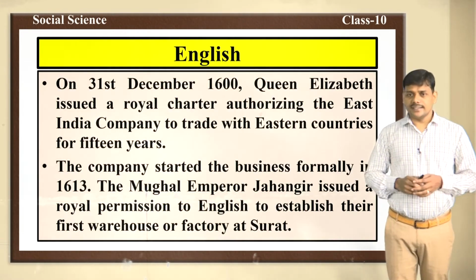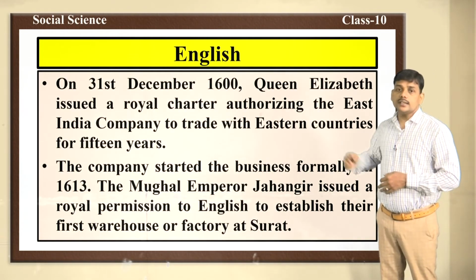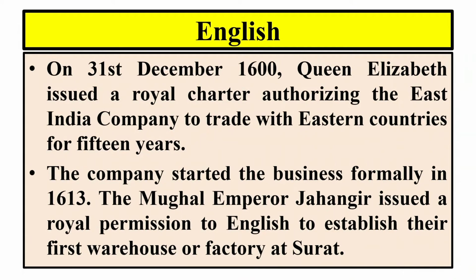The third European power was the English. The English East India Company was started in the year 1600. On 31st December 1600, Queen Elizabeth, who was the queen during that time, issued a royal charter authorizing the East India Company to trade with eastern countries for 15 years.